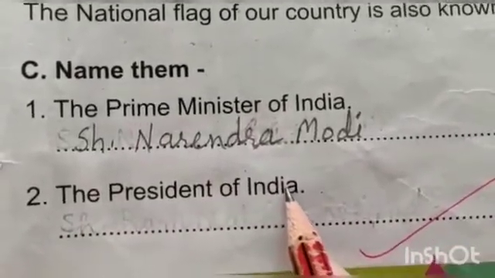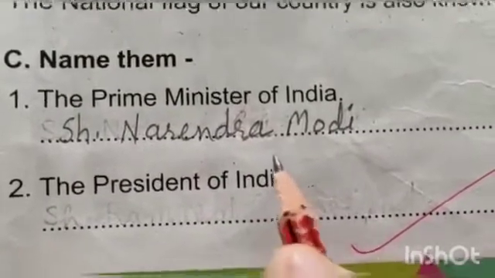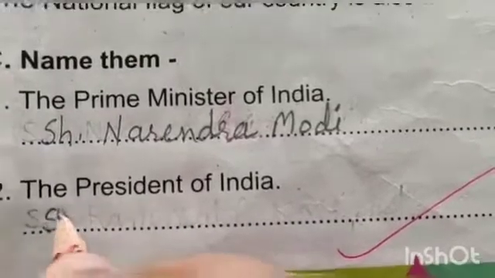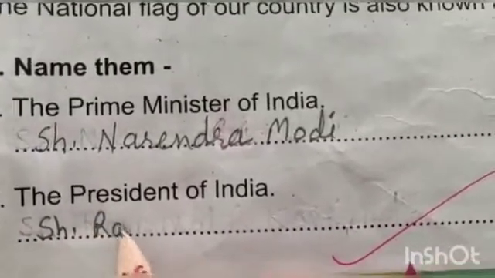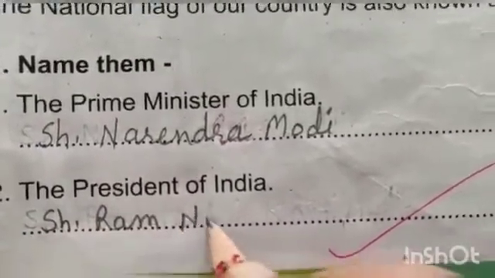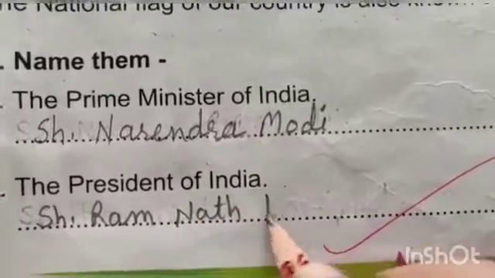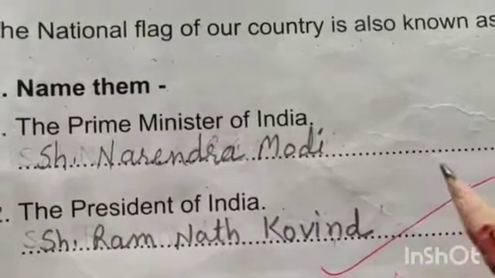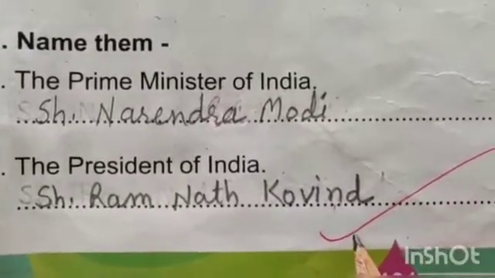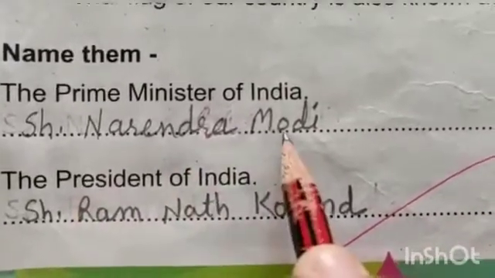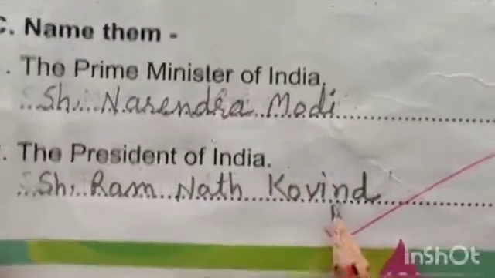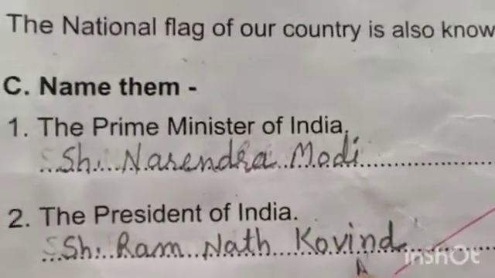Who is the President of India? Shri Ram Nath Kovind is our President. Okay. Shri Narendra Modi is our Prime Minister and Shri Ram Nath Kovind is our President.